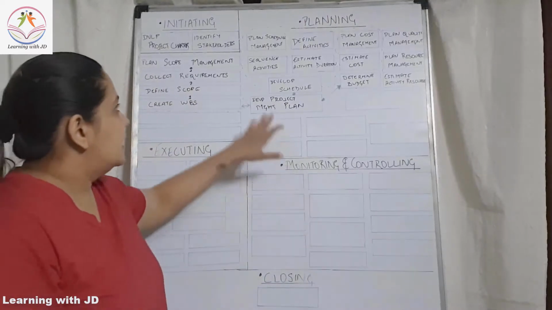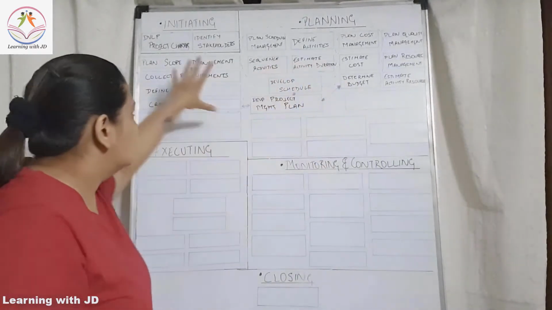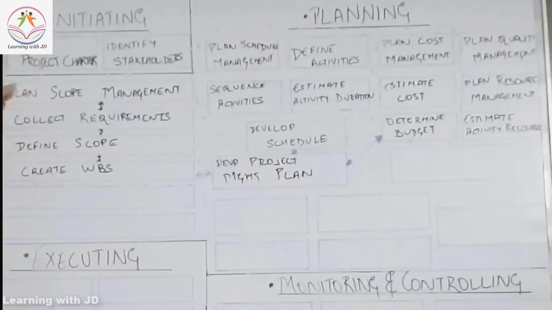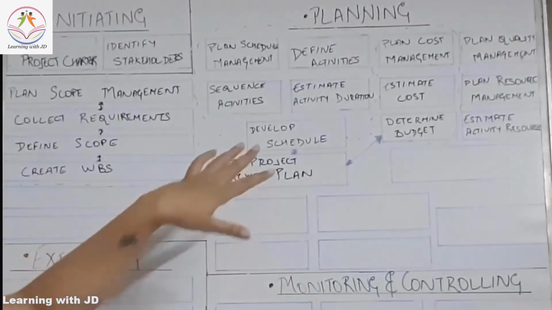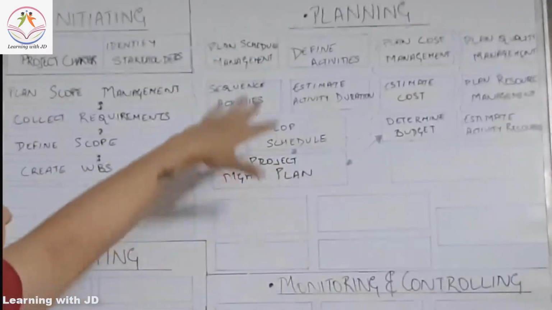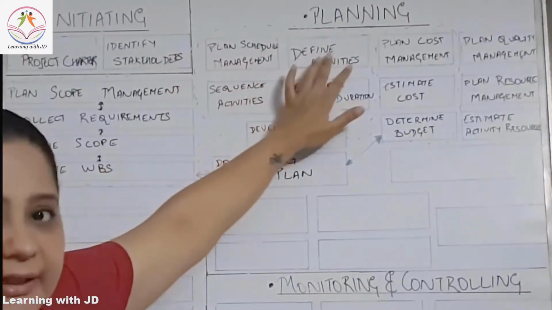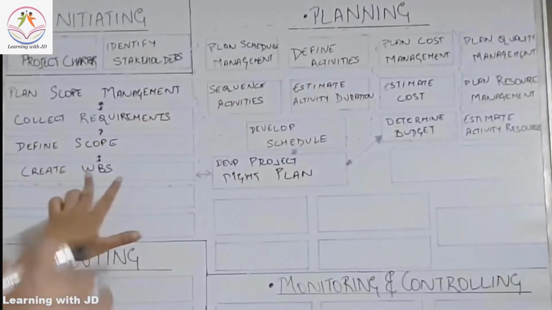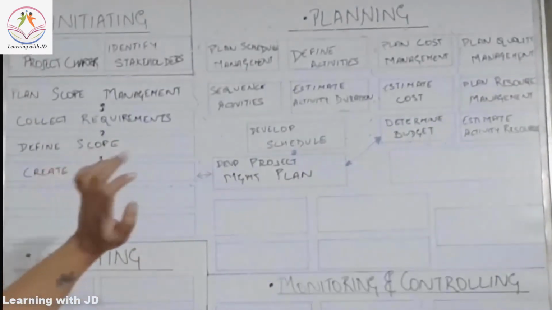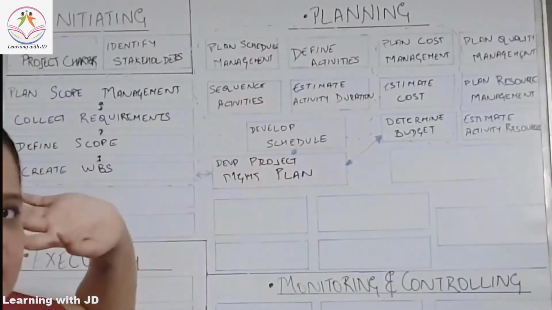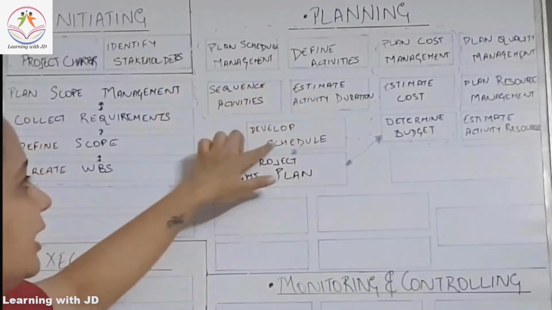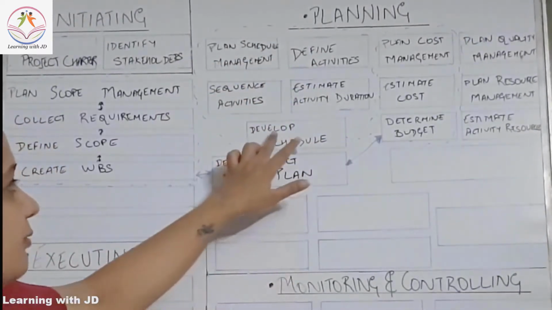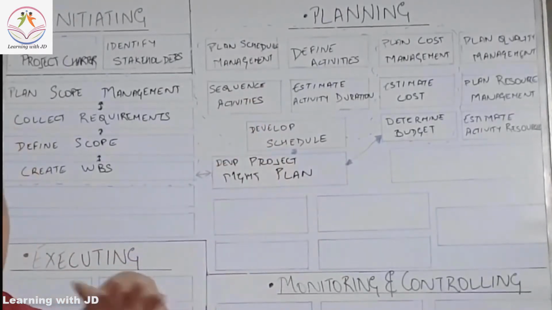Got that? So what all have we covered till now? We have finalized on the scope. We planned the scope, we collected requirements, we defined the scope, and we created the WBS. Keep it aside as a part of the project management plan. Then we planned the schedule, we defined the activities. Activities are a further decomposition of the WBS. We defined the activities, we sequenced the activities, then we estimated activity duration. We did all these and then we developed the schedule. After developing the schedule, we put it under the project management plan.